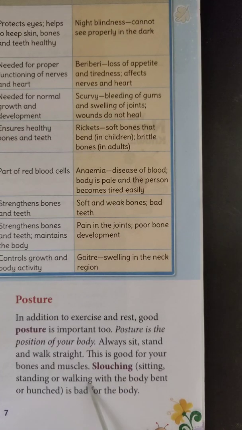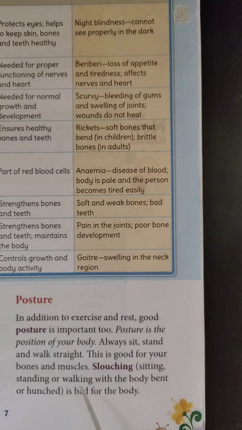Sitting, standing or walking with the body bent or hunched. Especially in a few individuals, when they sit, stand or walk, the body will be bent or hunched. So that condition is called slouching. It is bad for the body. Whenever we observe slouching in our body, it will lead to bad posture.